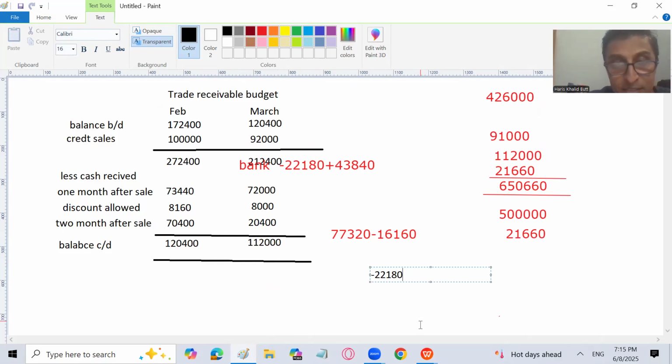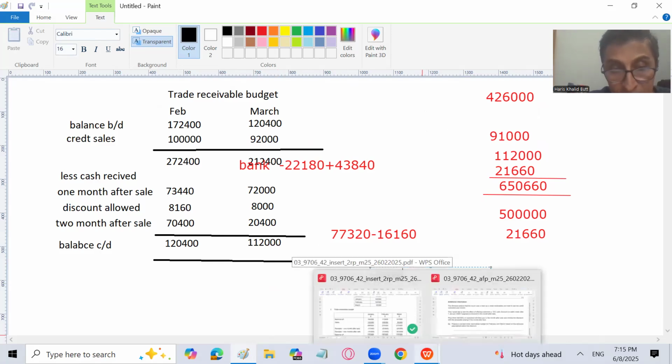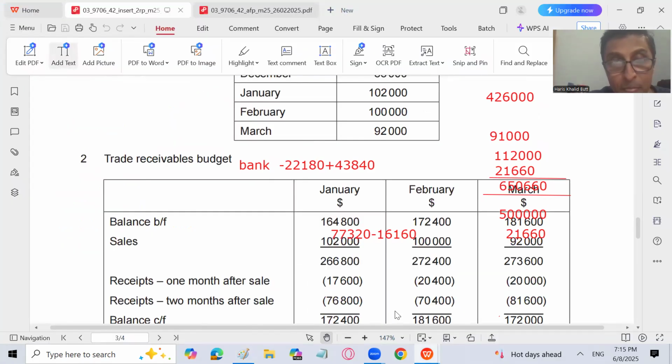Where in the past, through which minus 22180 has come, we have added 20,400 plus 70,400 and 20,000 and 81600. So let's calculate it. In February in the past, we received 20,400 plus 70,400, through which we calculated minus 22180. But now the policy has changed.